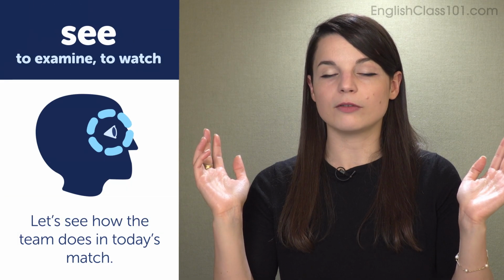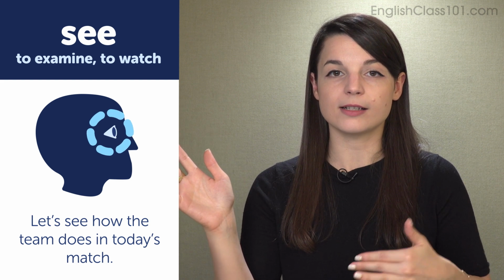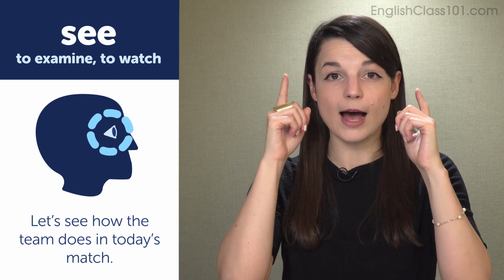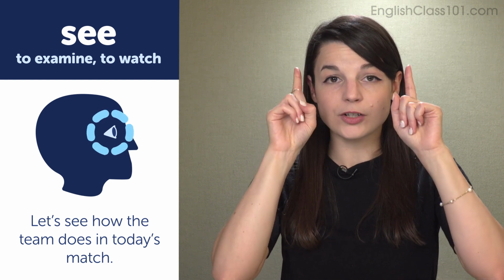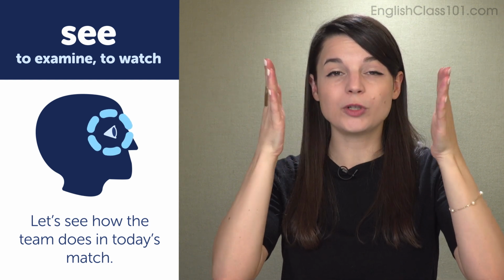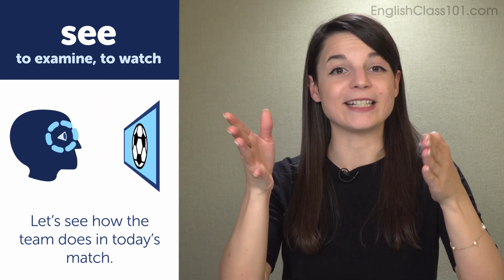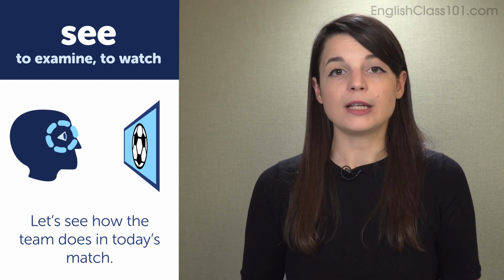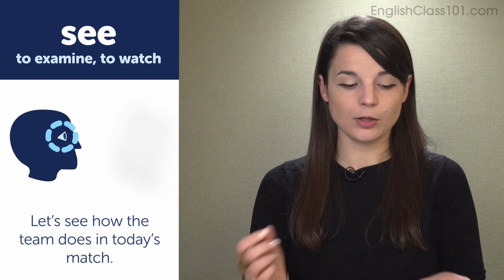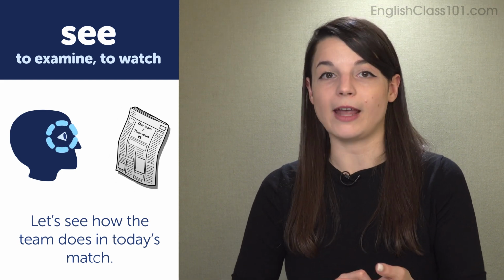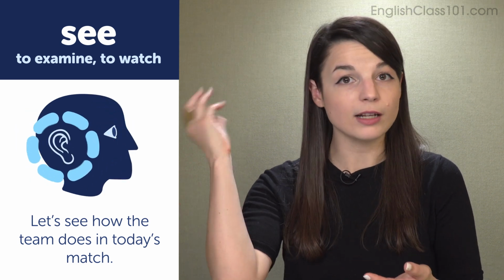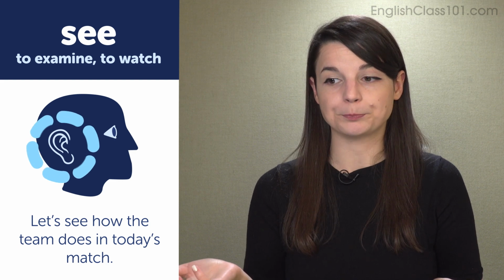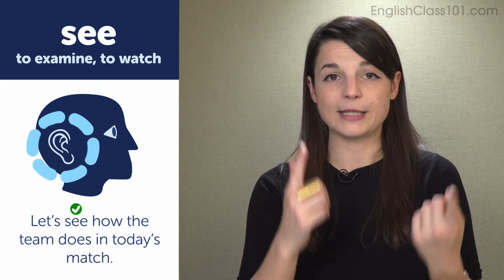In the example of let's see how the team does in today's match, we are talking about using our actual eyes, perhaps, if we are watching the match. If we go to the game or we see the match on TV, perhaps we are using our eyes. However, if we don't go to the match and we read the score, or we hear on the radio the results of the game, we can still use the verb see.